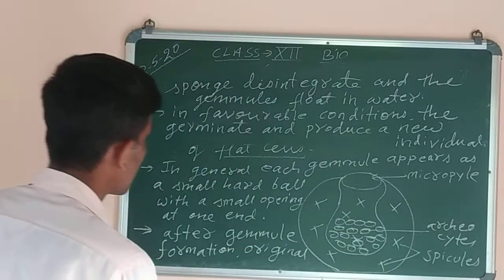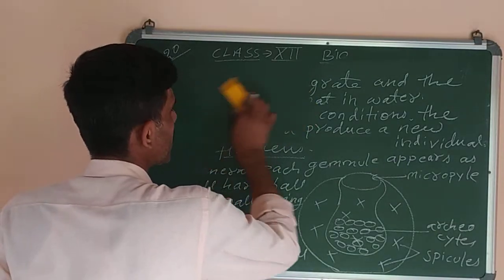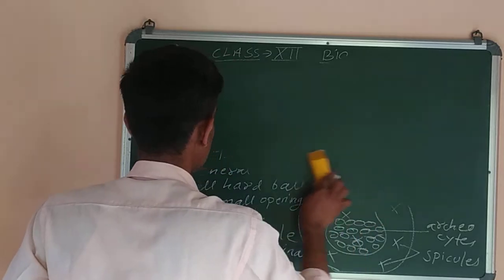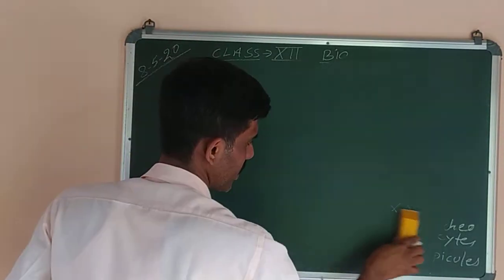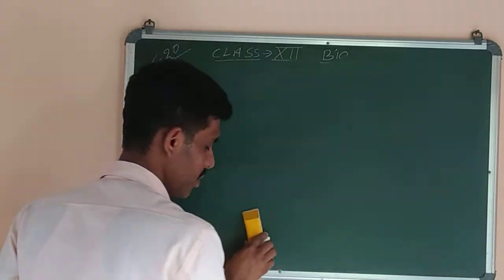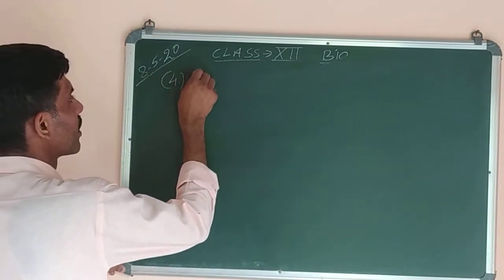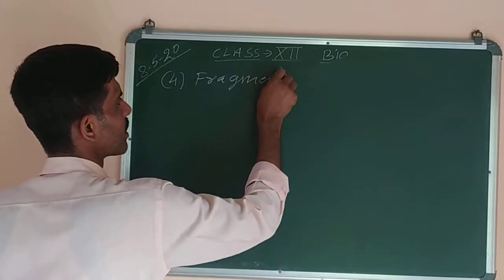Now next we have to study fragmentation. The next method of asexual reproduction in plants is by fragmentation. What is fragmentation, you know? So number 4 it is now. Fragmentation. Fragment means pieces.